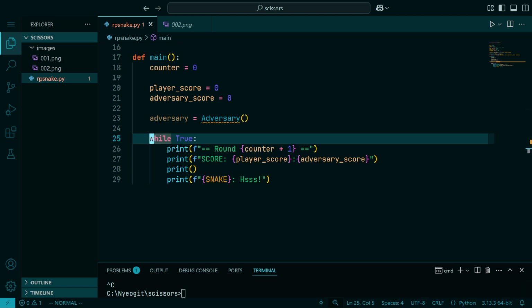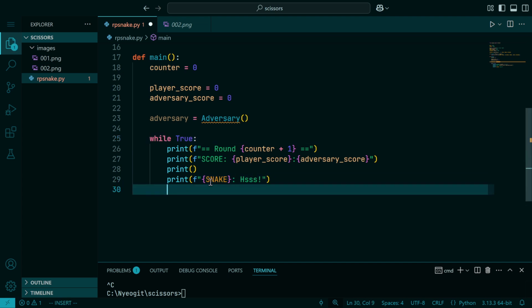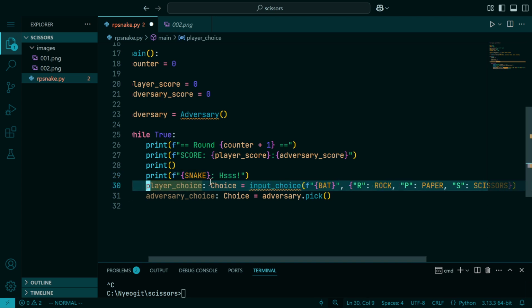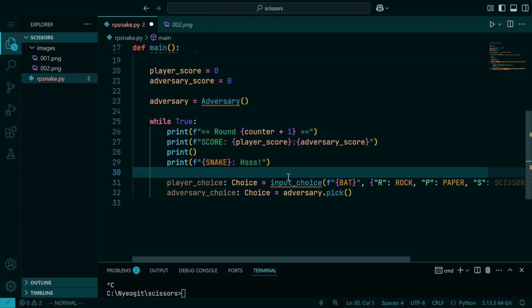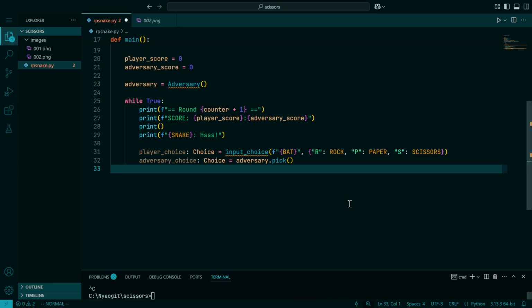What we actually want to do is we want to get a choice from both the player and this adversary that we have yet to define. Note that, while I haven't defined the adversary's behavior, I know what methods it has. So we'll solicit a choice from the player. I'll make this smaller so you can see.